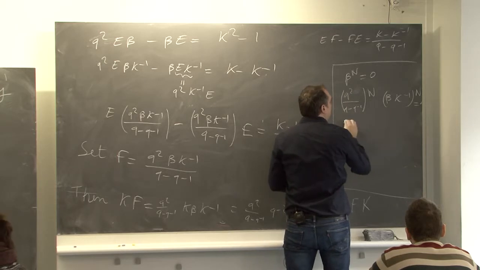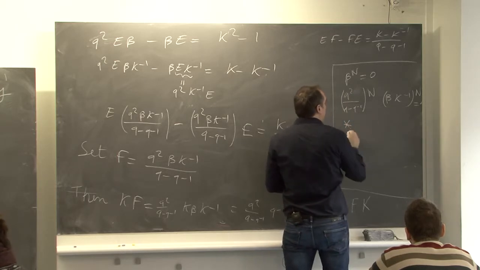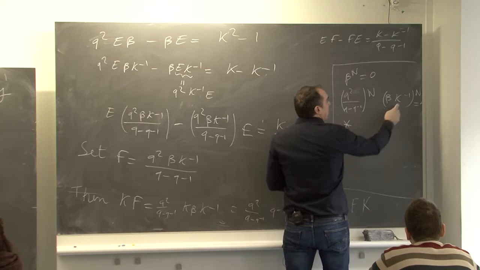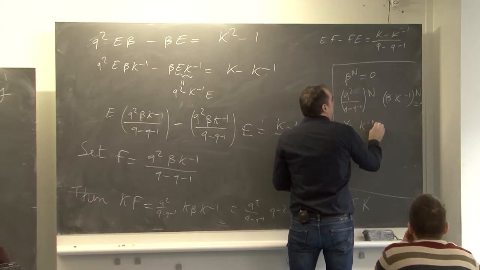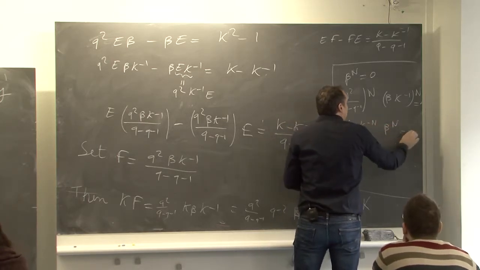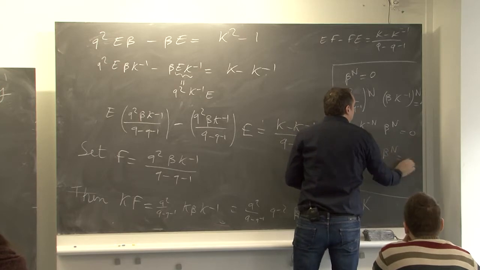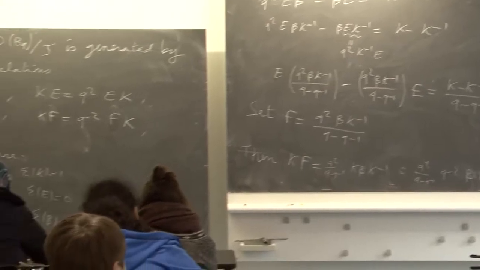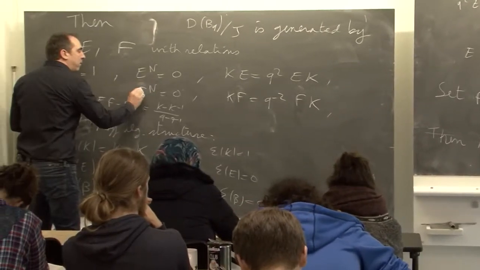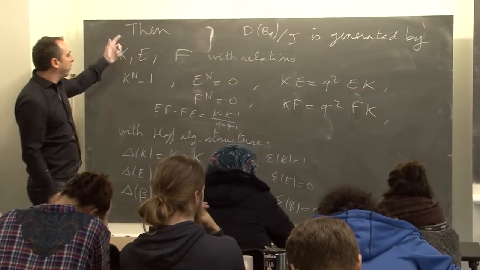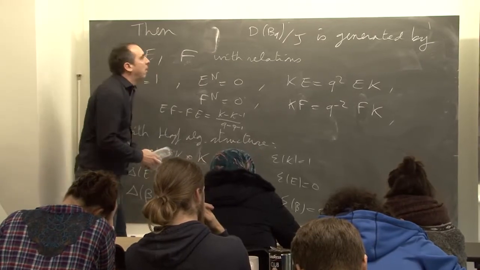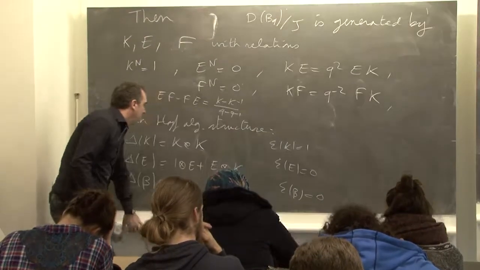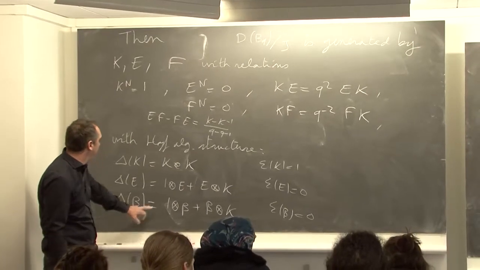So we have some coefficient non-zero, K minus n beta to the n, and this gives beta to the n equals 0. We just compute, so beta to the n equals 0 becomes F to the n equals 0. So here we just recover u_q bar sl2.